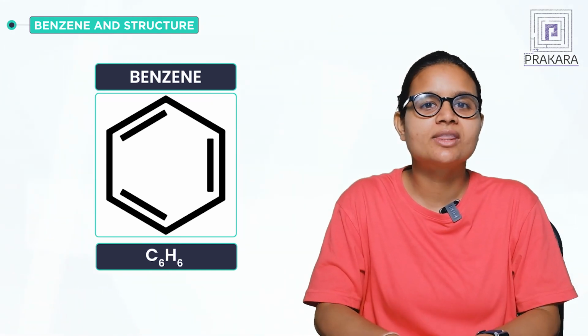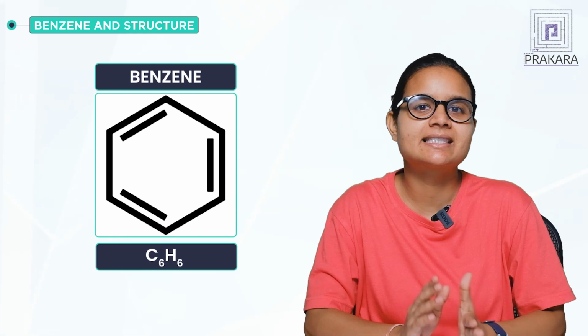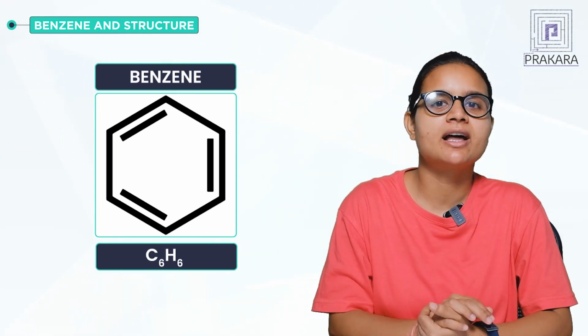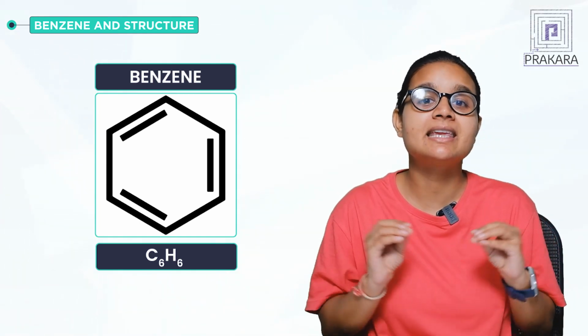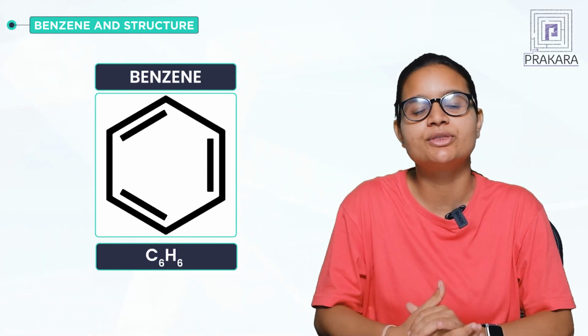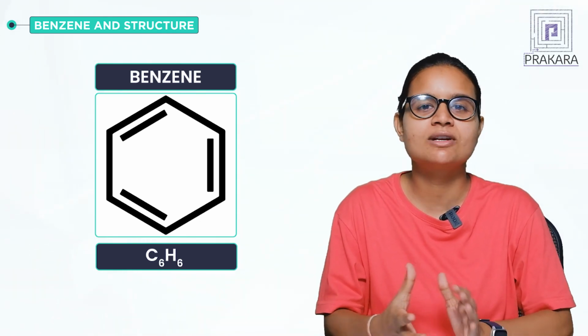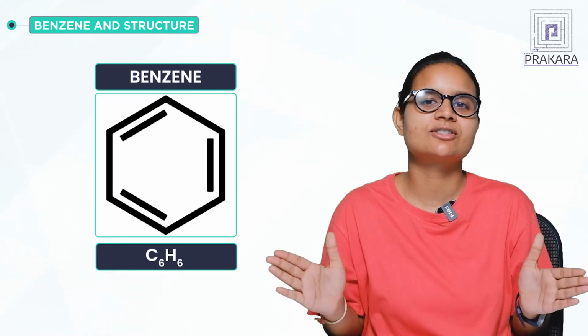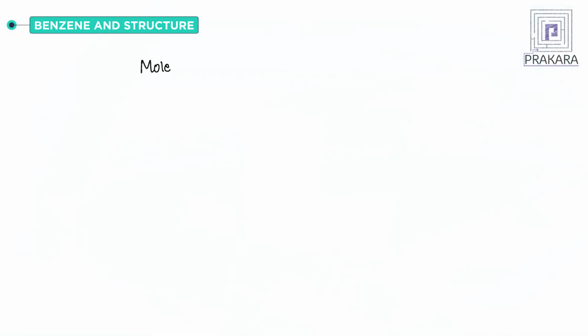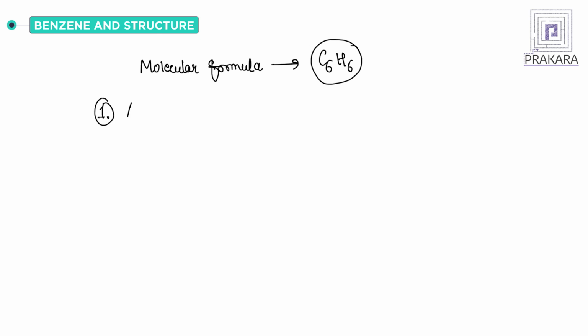By now it is known that the molecular formula for benzene is C6H6. With that formula, the first thing we can do is look at the open chain structures that are possible with C6H6. By that time the scientists knew the molecular formula was C6H6, and the task was to come up with the structure. So the first thing is to look for the open chain structure, but there was an absence of open chain structure.